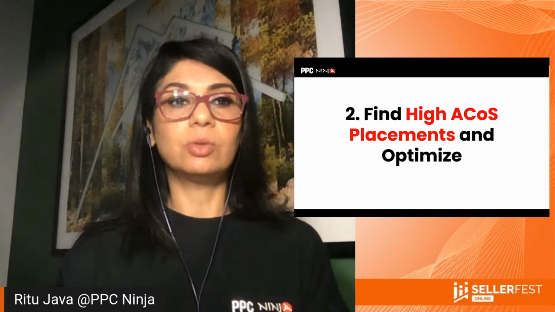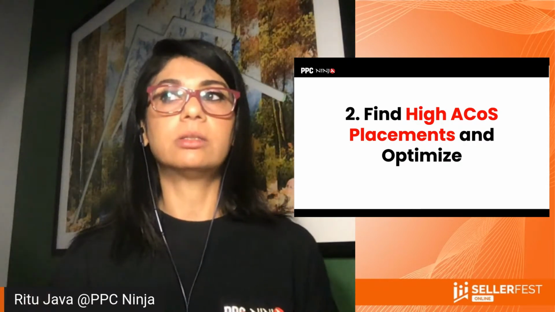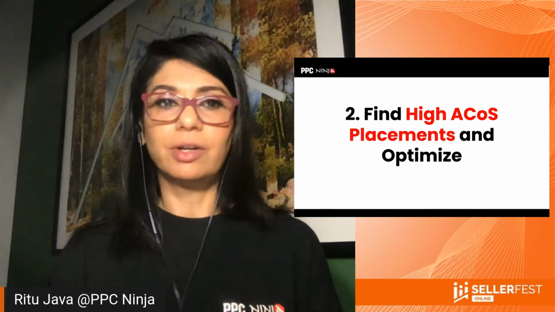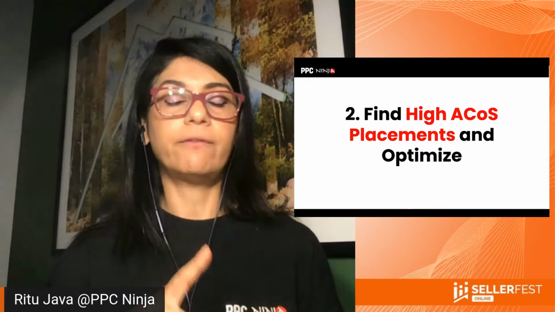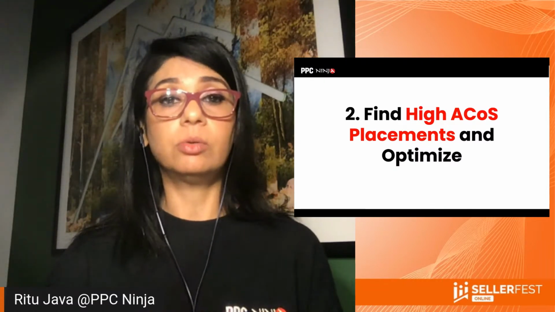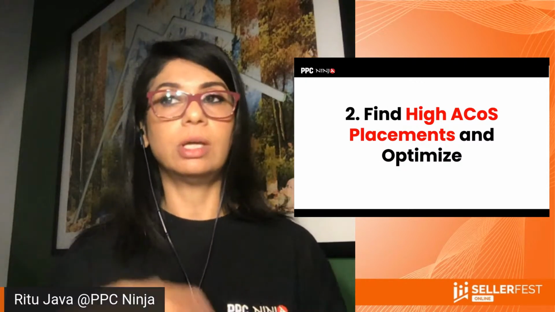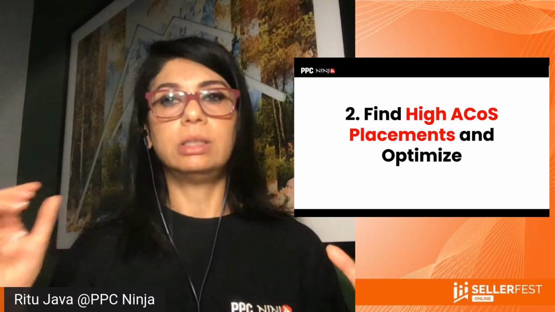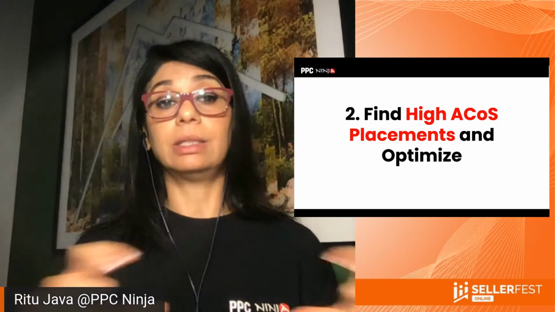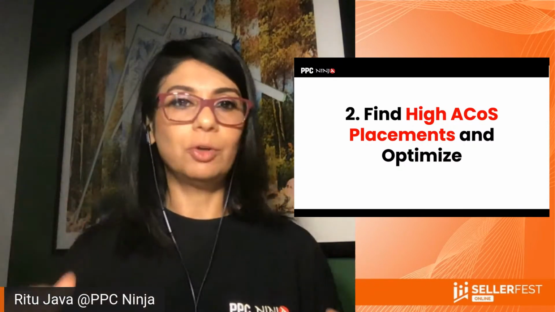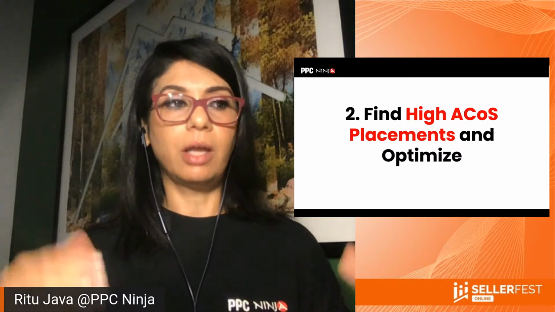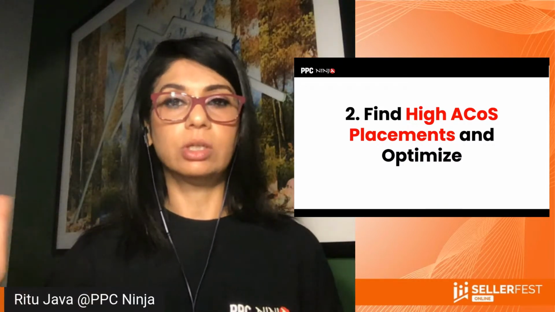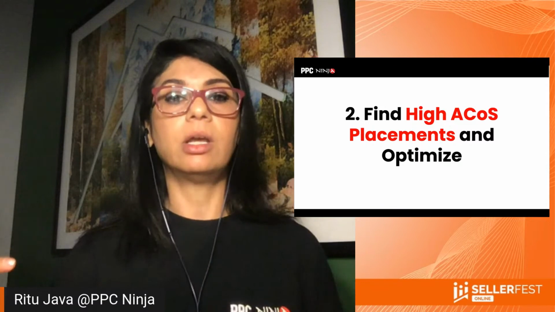We have seen that this method is not used very often. People are, first of all, afraid of placement modifiers because they don't understand what it will do to the outcomes, right? You don't know, because there's a bunch of keywords in a campaign. These placement modifiers are applicable at the campaign level. So whatever your performance is for that campaign, everything gets impacted, right? If you change the multiplier. So most people are afraid.